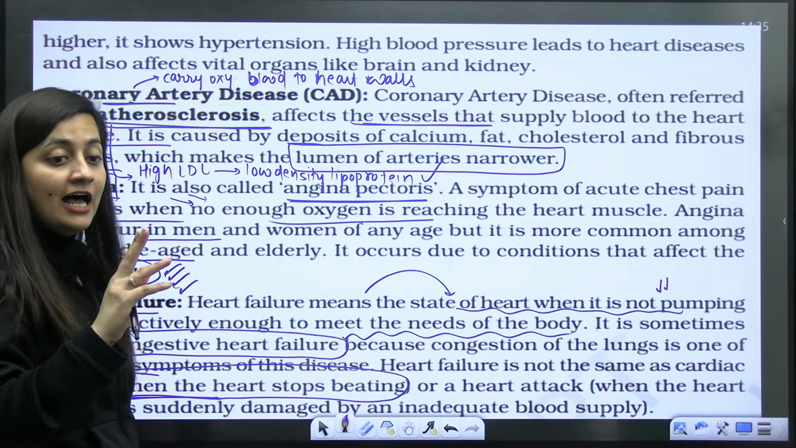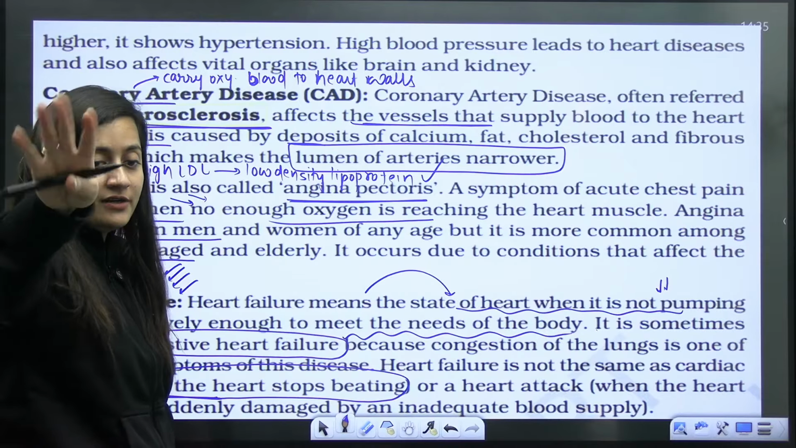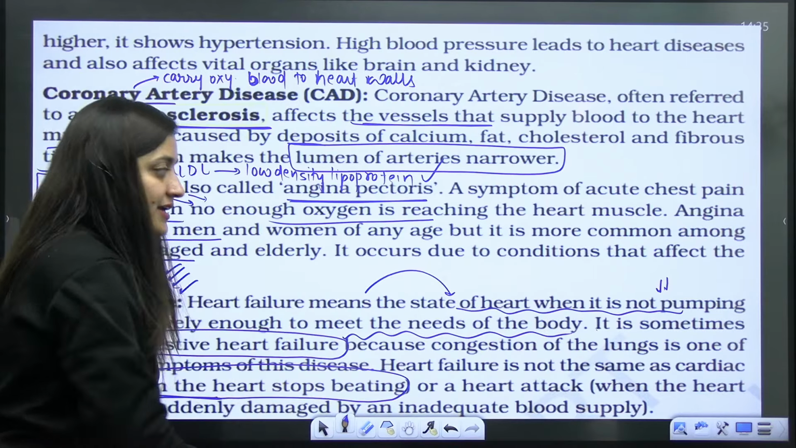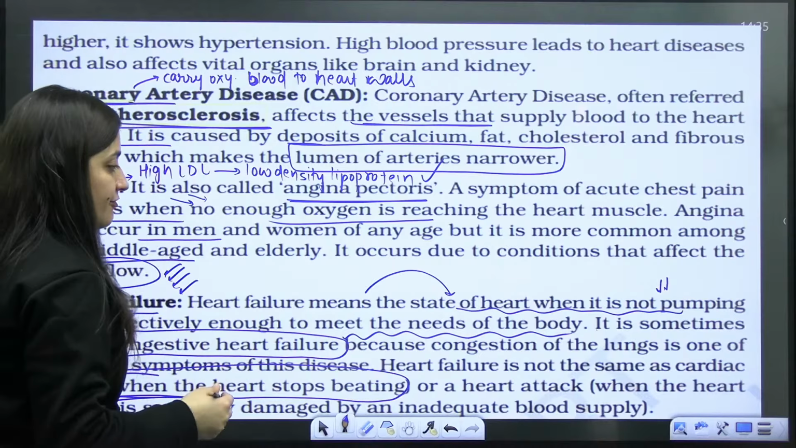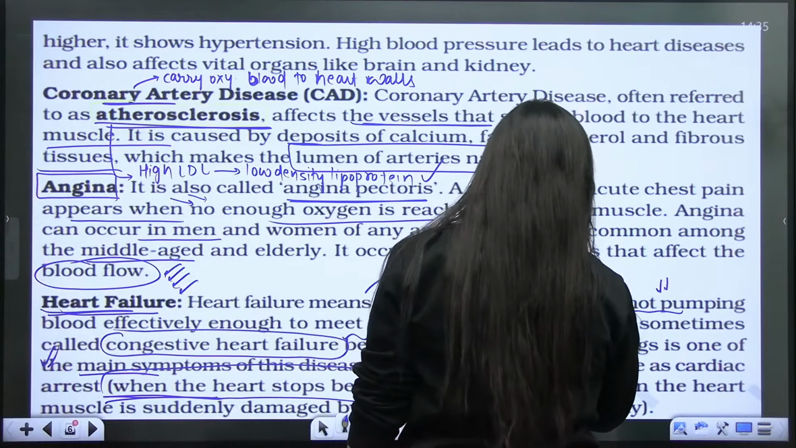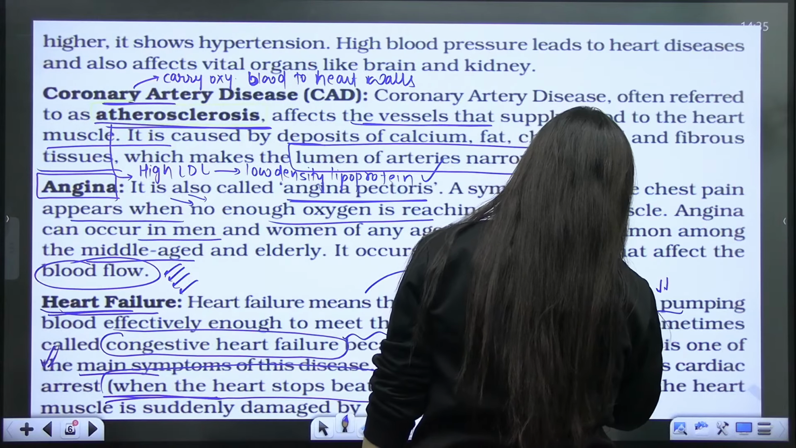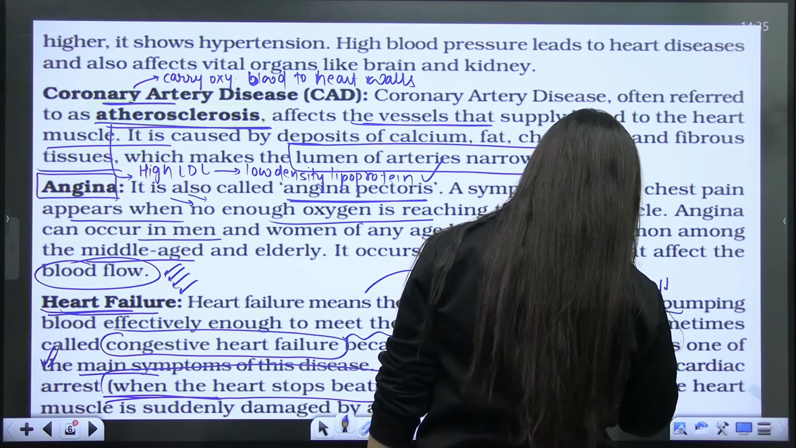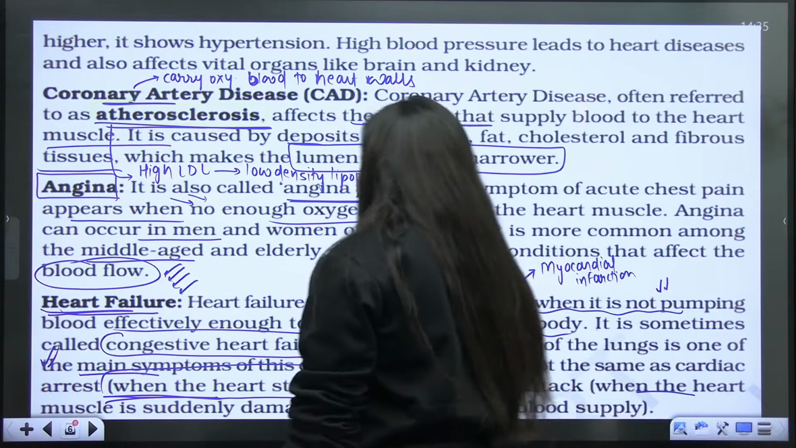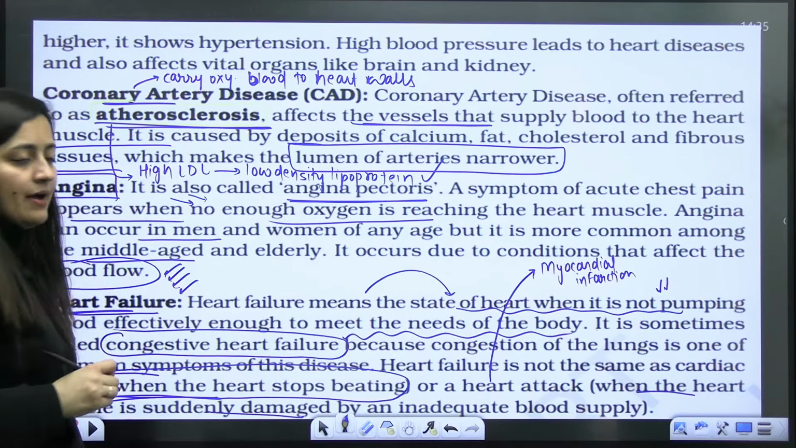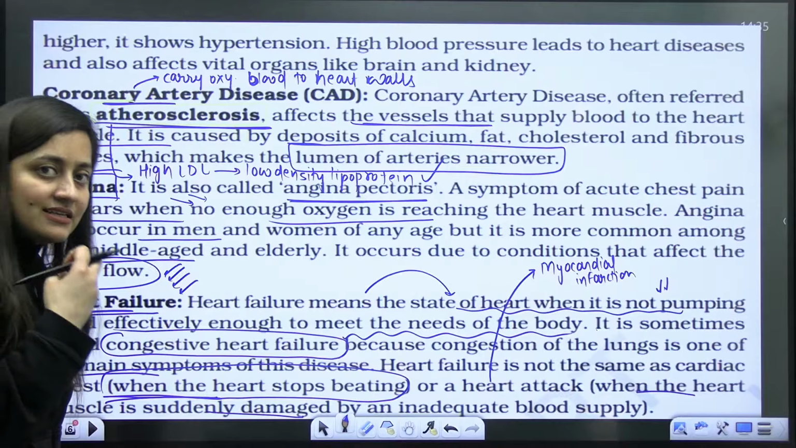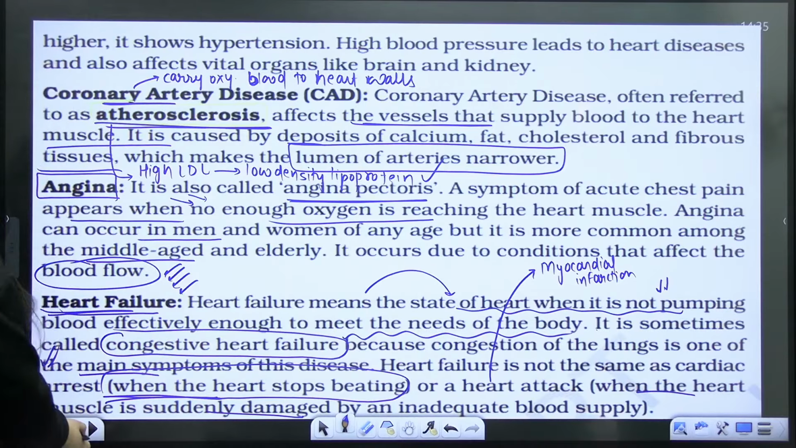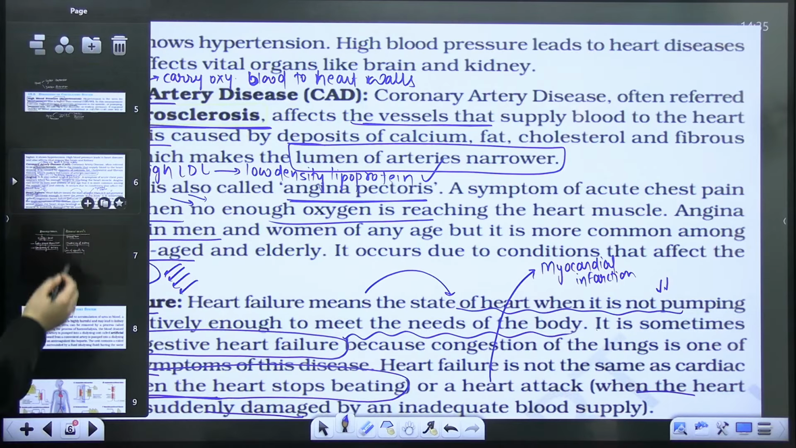Right, you are arresting the heart. You're saying, whatever you are doing, don't do it. Stop it. So the heart will stop beating. And when it is a heart attack, which is also a myocardial infarction, then it is when the heart muscle is suddenly damaged by inadequate, that is insufficient, blood supply. So all the terms are important here.